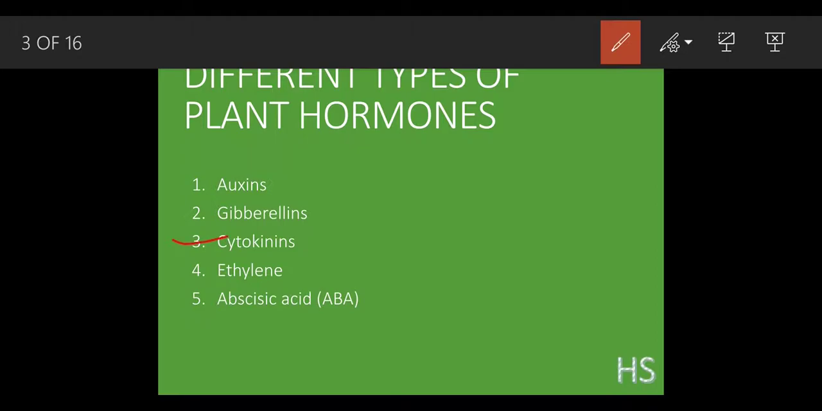Cytokinins. First, cytokinins. Who discovered this hormone? This was seen in the 1950s by Skoog and Miller. It was discovered by Skoog and Miller. They were the two scientists who worked on plants and found this hormone, the cytokinins.